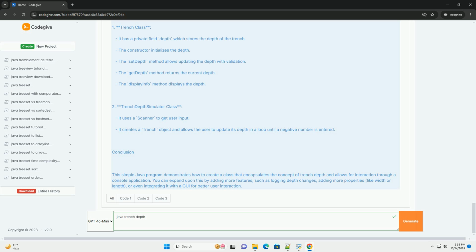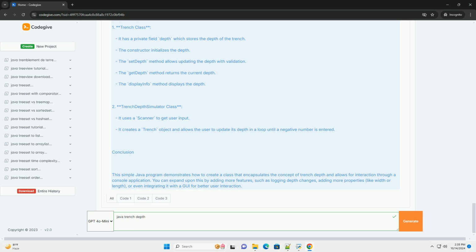Step 2: Create the Trench class. First, we will create a class to represent a trench. This class will have fields for the trench's depth and methods to set and get that depth. Step 3: Create the main class to test the Trench class. Next, we will create a main class to test our Trench class. This class will create instances of the Trench class and demonstrate its methods.